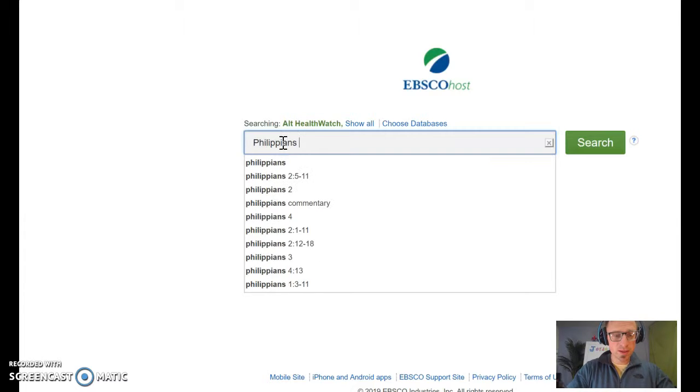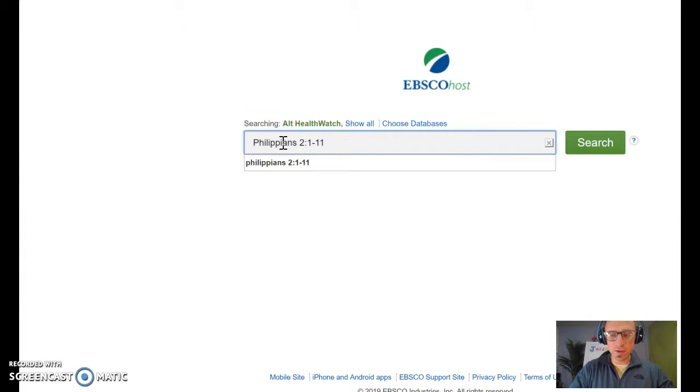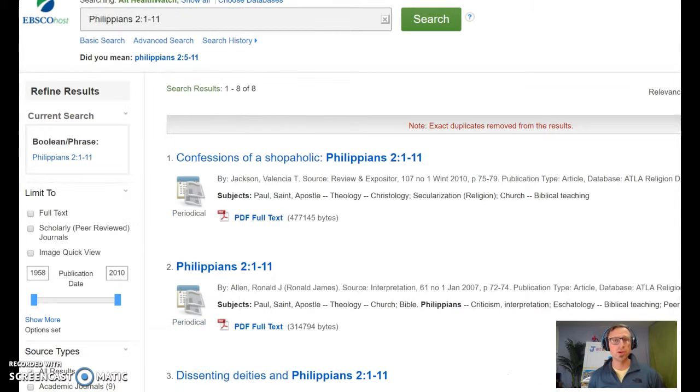So clicking All Databases, I have a browser window, and what I'm going to search is Philippians 2, 1 through 11. And this is now going to bring up anything that has connection with Philippians 2, 1 through 11. And because it is a browser window, it's very specific that it needs to have Philippians 2, 1 through 11 in the title or description. And as you can see, that only brings up 8 results.